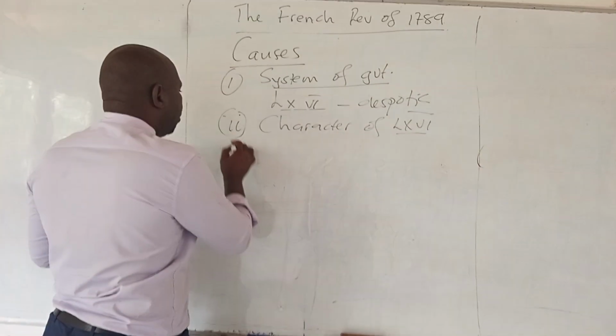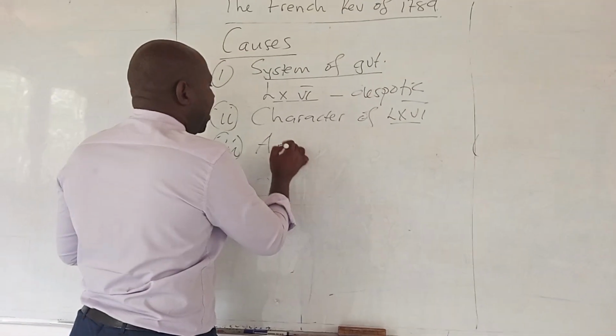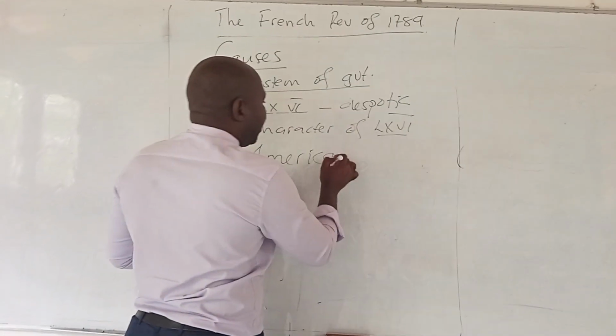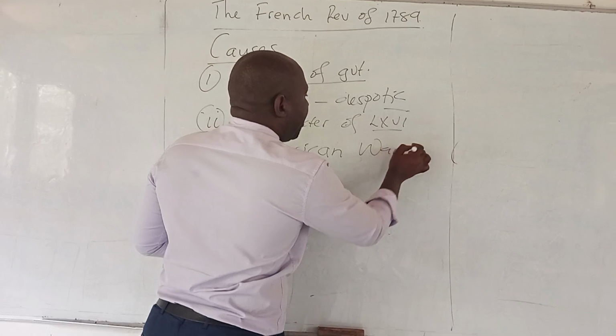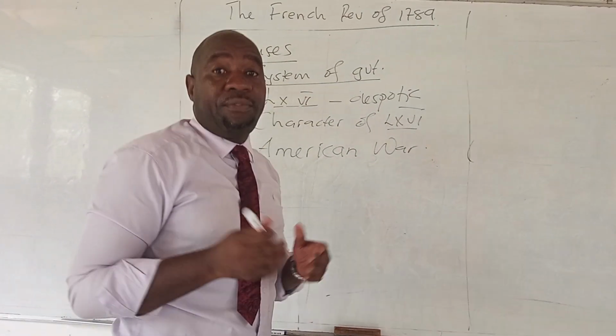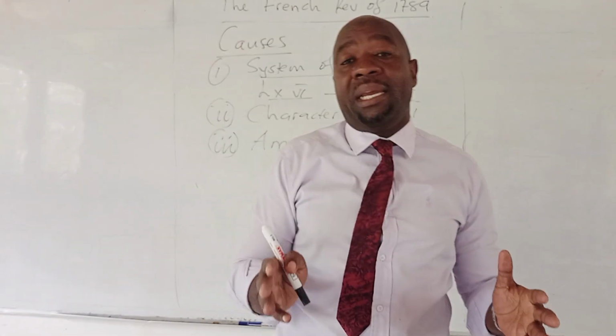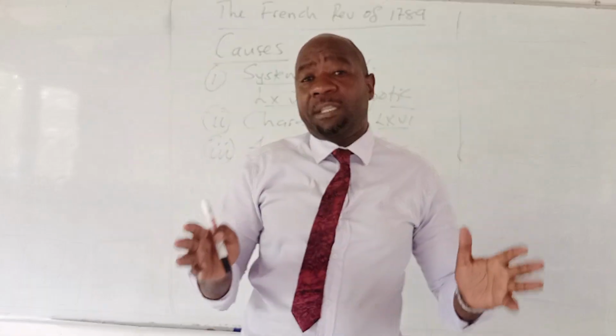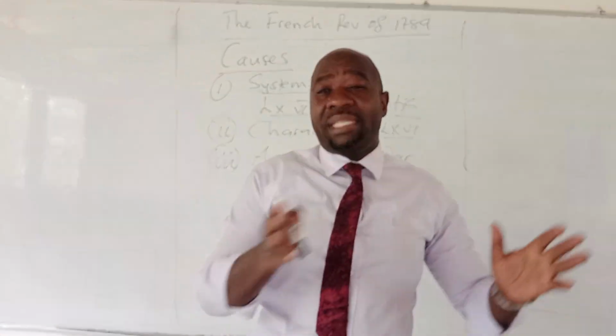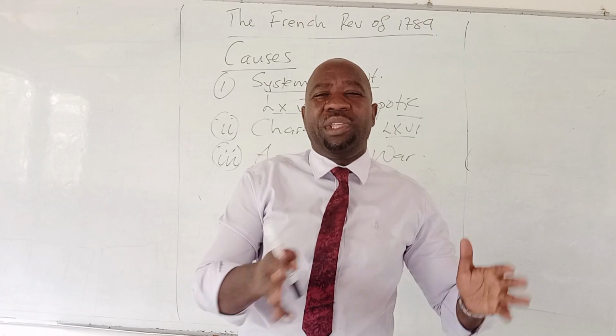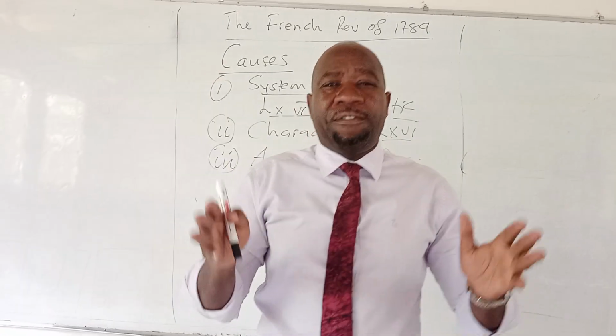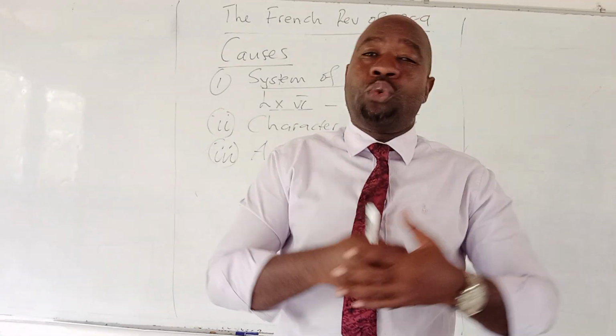Number three, we talk about the American War of Independence. It also led to the revolution of 1789. We see that France had to participate in this war. Louis the 16th was warned by Louis the 14th not to involve France in expensive wars, but he could not listen.